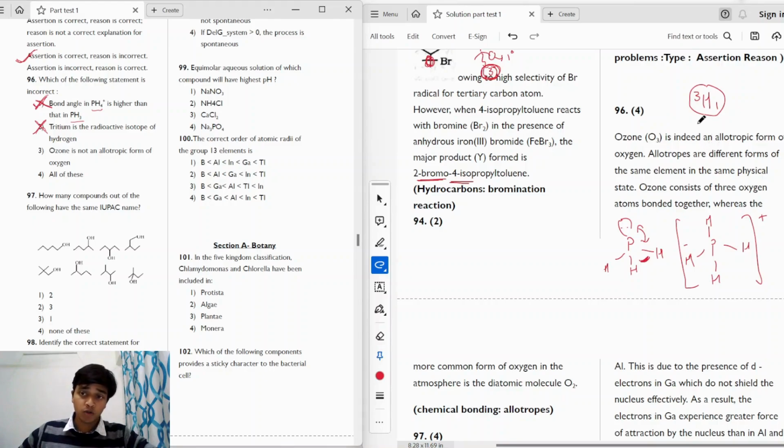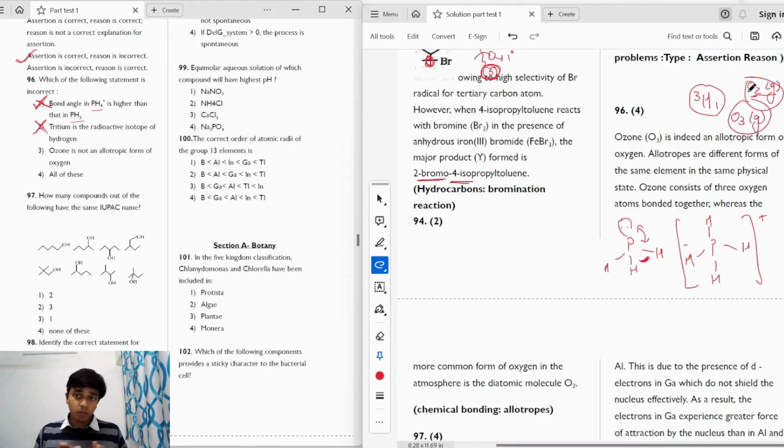So what is an allotrope? An allotrope is a different form of the same element, and they should be present in the same physical state as well. We know that oxygen is O2 and it is present in the gaseous state, and ozone is O3 and it is also present in the gaseous state. So only the bonding is different, but the physical state and the element are the same. So O2 and O3 are allotropes of each other, which means that ozone is an allotropic form of oxygen, and statement 3 is incorrect. So the correct answer to this question will be option 3.